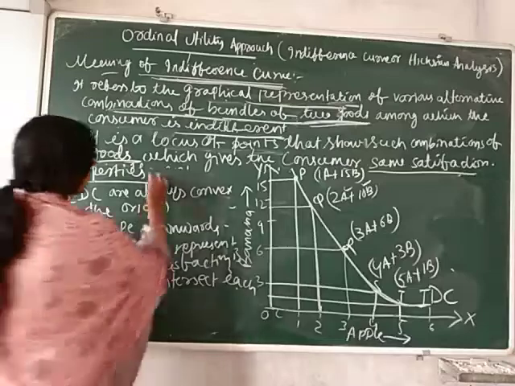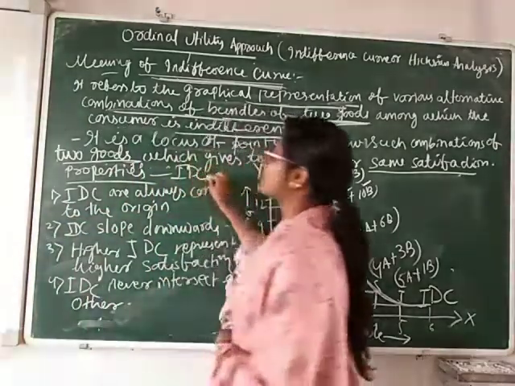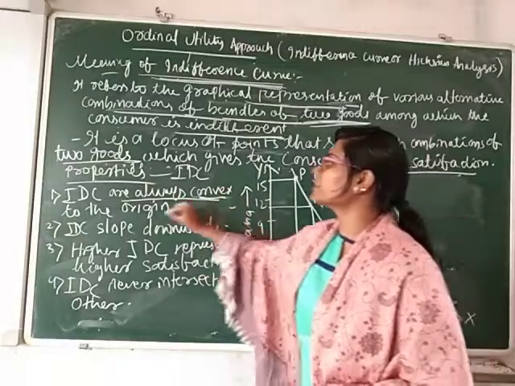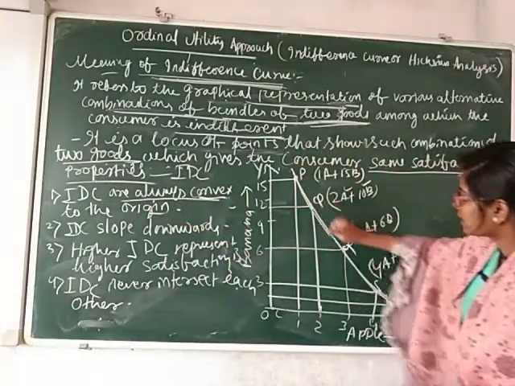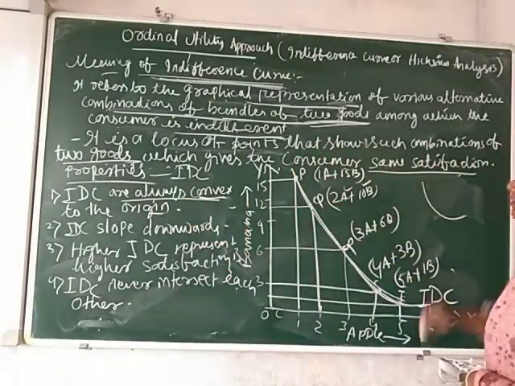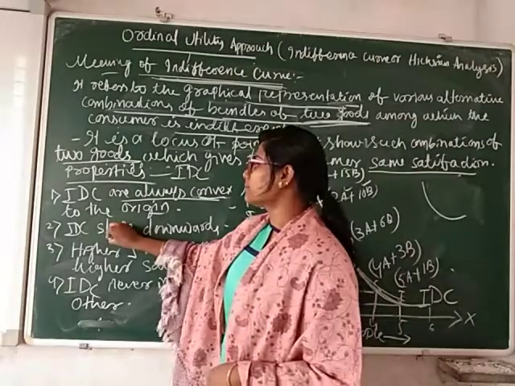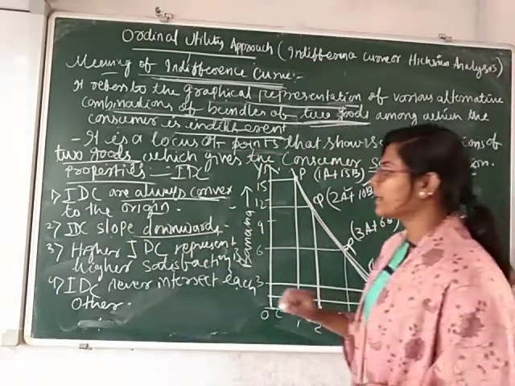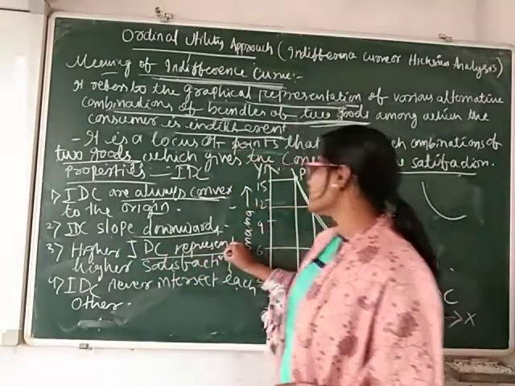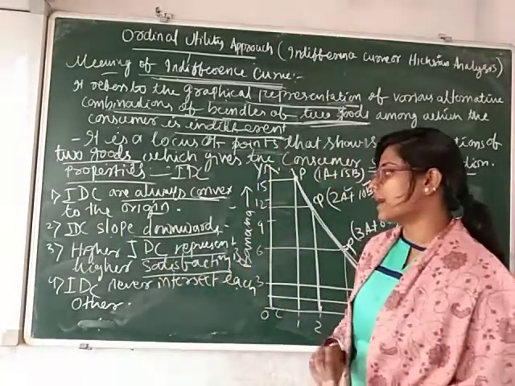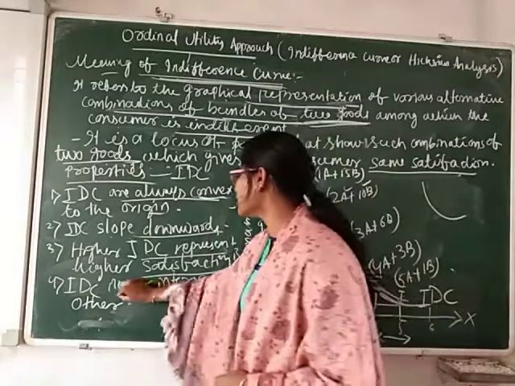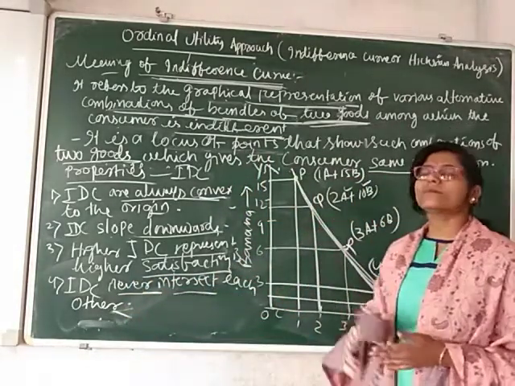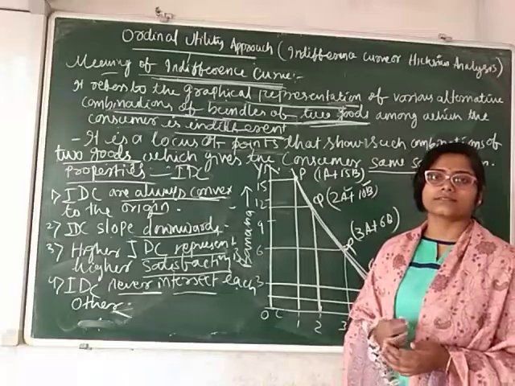Next are the properties of the indifference curve. The first property is that indifference curves are always convex to the origin. Next property is that indifference curves slope downward. Then, higher indifference curves represent higher satisfaction. And the last property is that indifference curves never intersect each other. So these are the four properties related to the indifference curve.